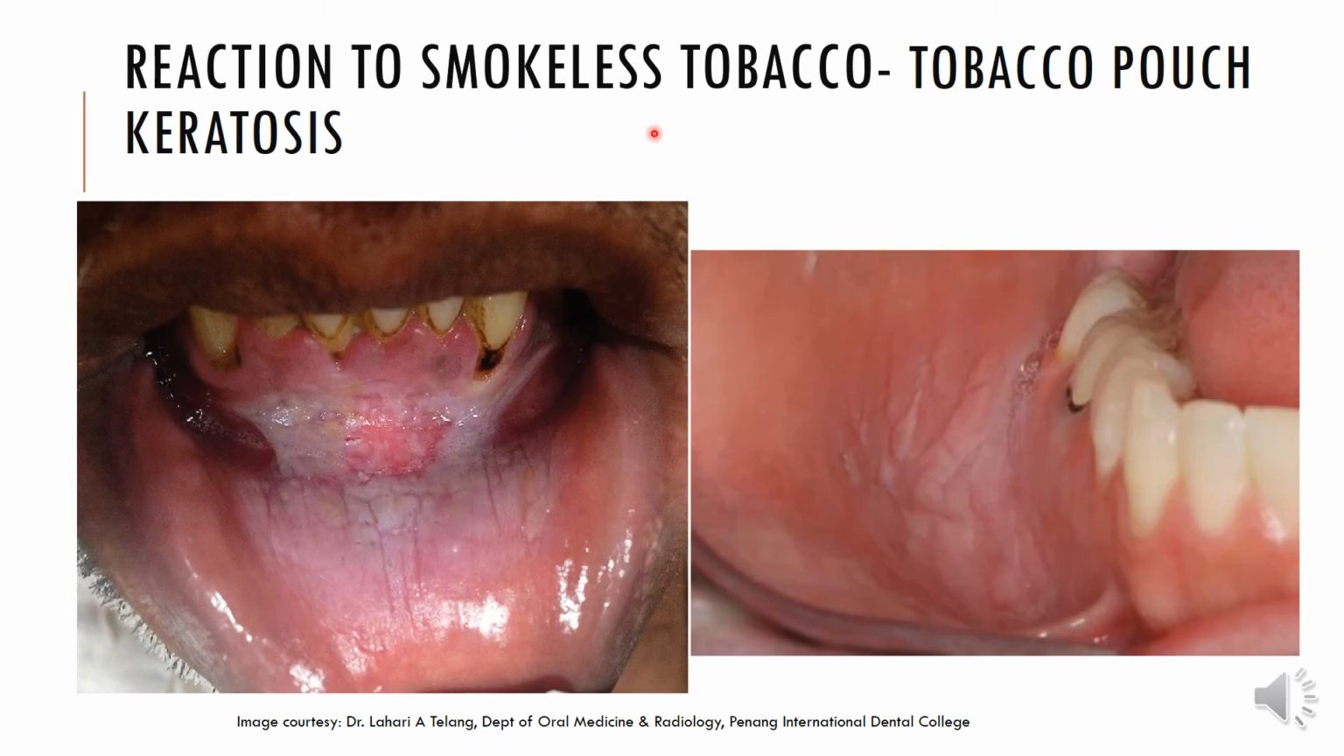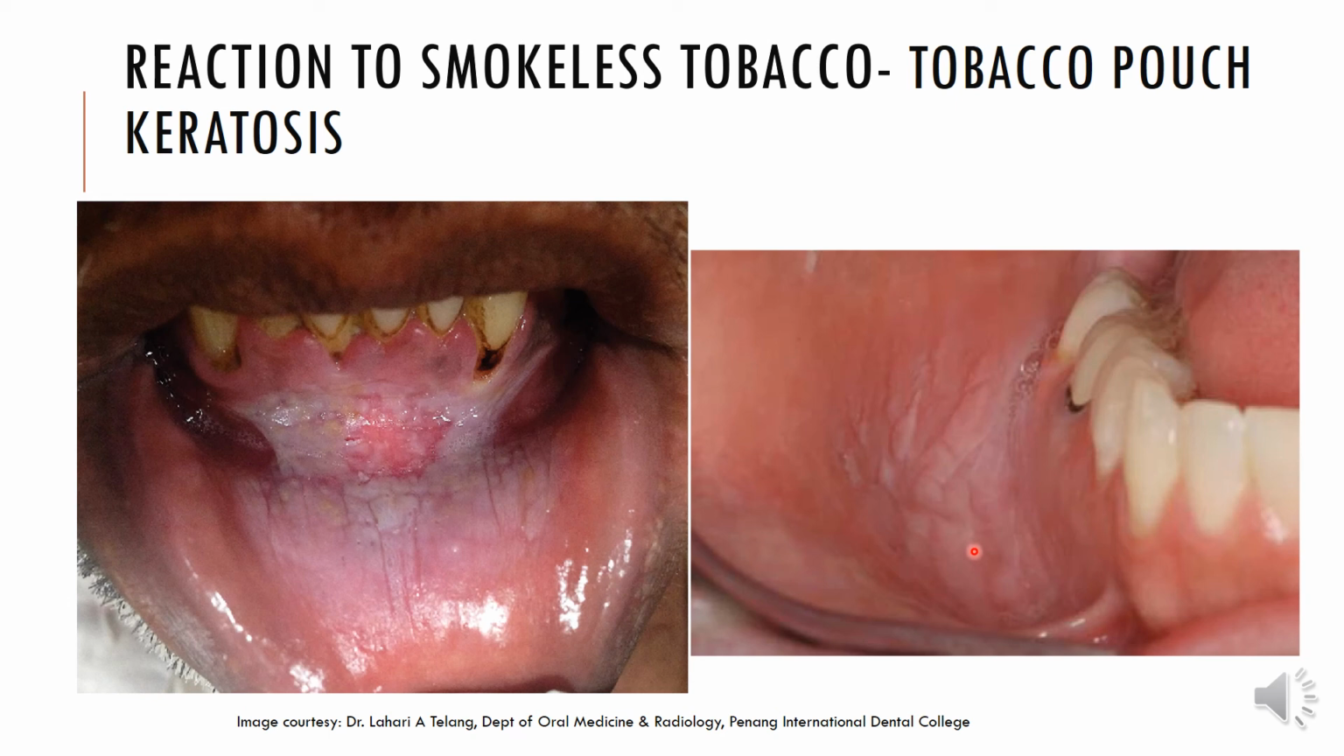This is a reaction to smokeless tobacco, which is also called tobacco pouch keratosis. Again, we see a lot of these cases in our clinic where the patient uses tobacco and places it in the pouch of the buccal mucosa, either in the anterior or the posterior part, preferably in the lower buccal mucosa, sometimes even the upper buccal mucosa.